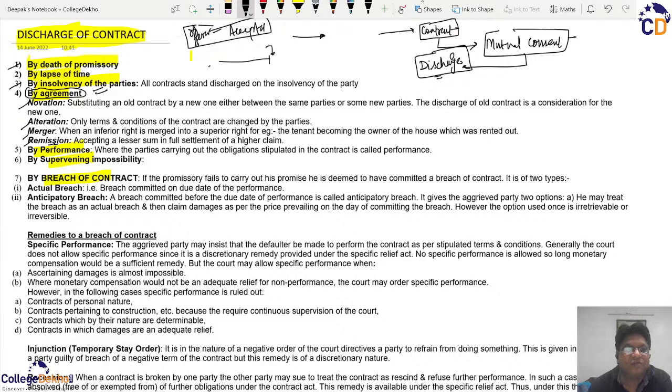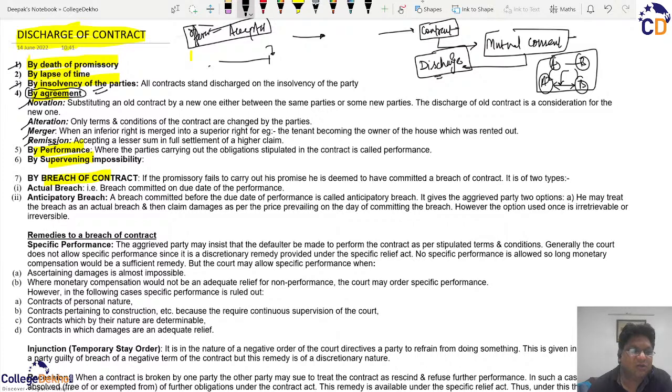Similarly, you may have entered into two contracts between similar parties, or it can also be a case that you created a contract between party A and party B, and they entered into a contract again, and that second contract was broader in scope than the first one. So there was no need to carry on the original contract as all its conditions had already been covered in the second broader contract. Therefore, these two contracts may be merged so that we don't have to carry the burden of two separate contracts to discharge.